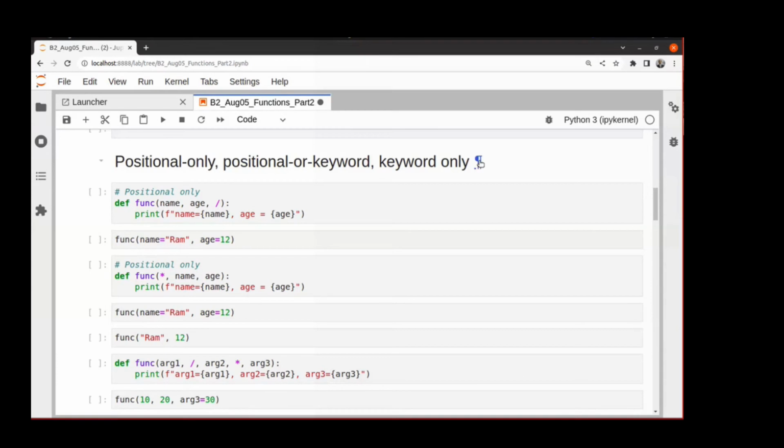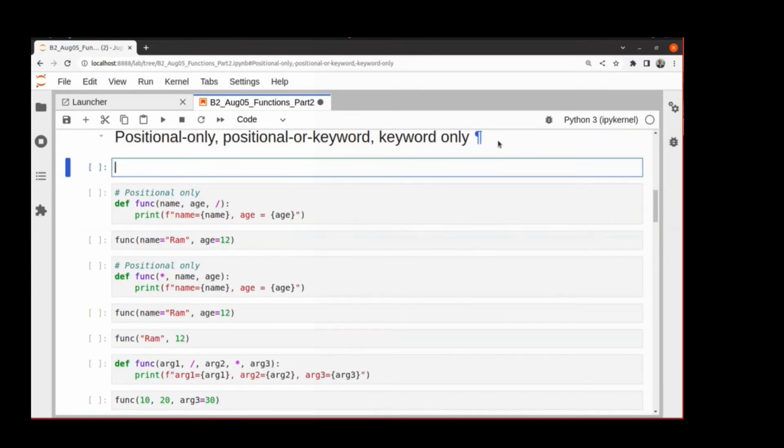The syntax about it is something like this. You can have func and some argument 1, argument 2, dot, dot, dot, till n. And then you can give a slash as one argument. And then you can have key or pos 1. And then you can give a star. And then you have keyword key1.